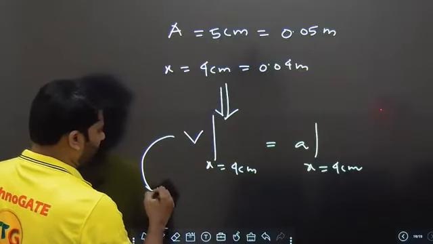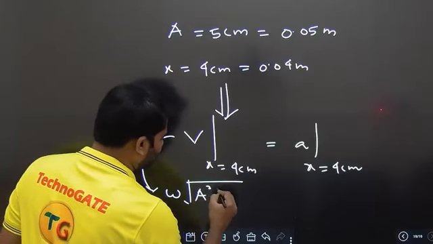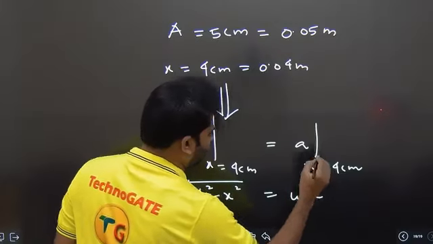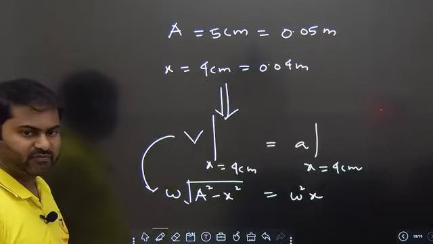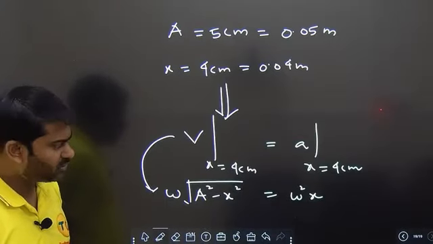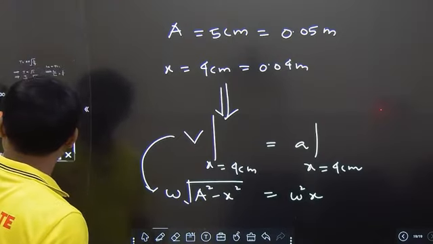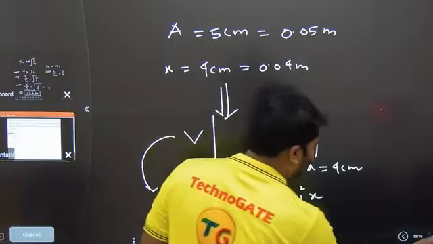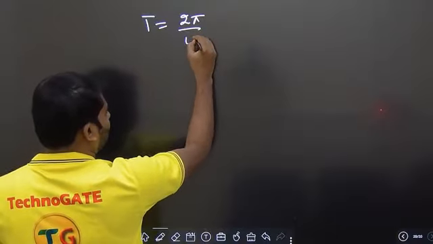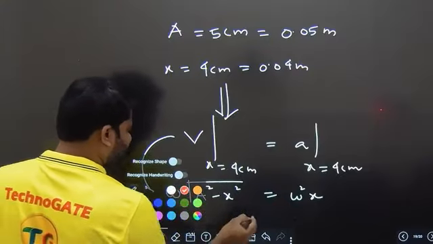We know the formula for velocity at displacement x is omega root of a square minus x square. Acceleration formula is omega square x. So omega root of a square minus x square is equal to omega square x. In this question, they are asking us to find out the time period. The time period formula is 2 pi by omega, so we need to get the value of omega. If you take this, we can simplify.